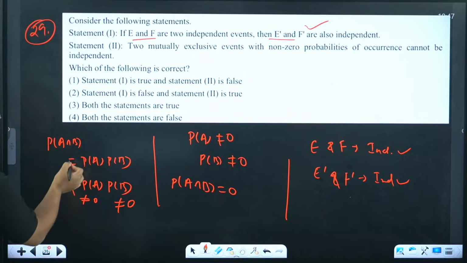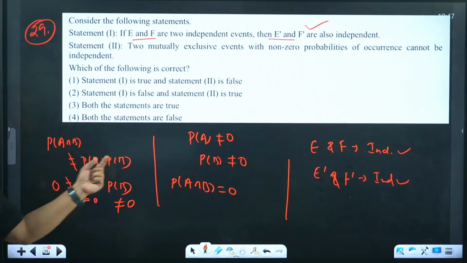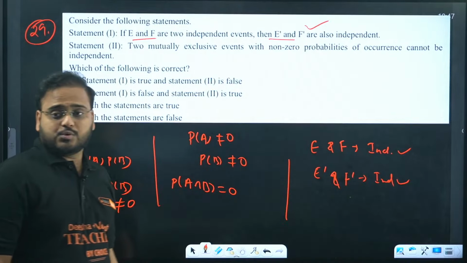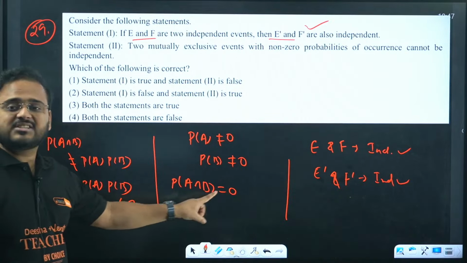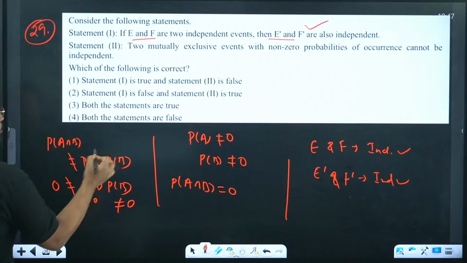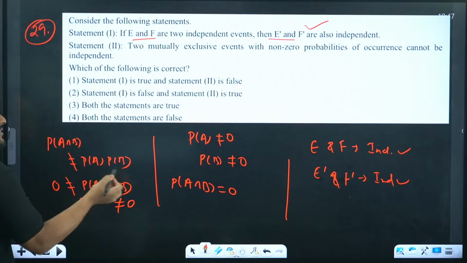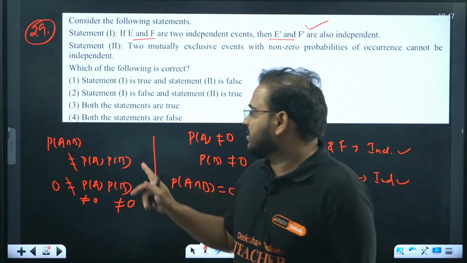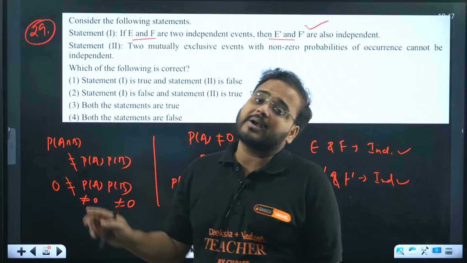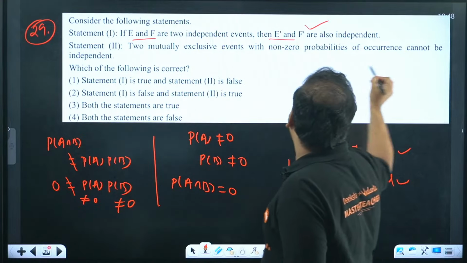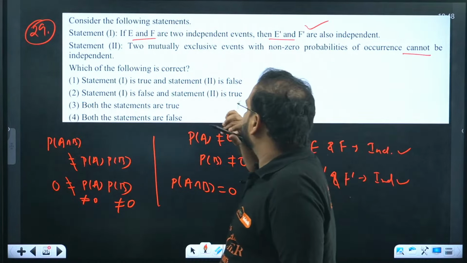It means this statement will not be equal. If P(A) is not 0, P(B) is not 0, and the intersection is 0, meaning they are mutually exclusive, then clearly this is not true. The events given here are not independent, because this statement is equal only when they are independent. Over here it is not coming equal, so it is not independent, and they mentioned that. So both of them are correct.